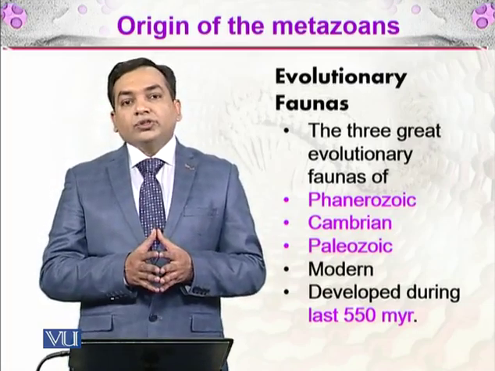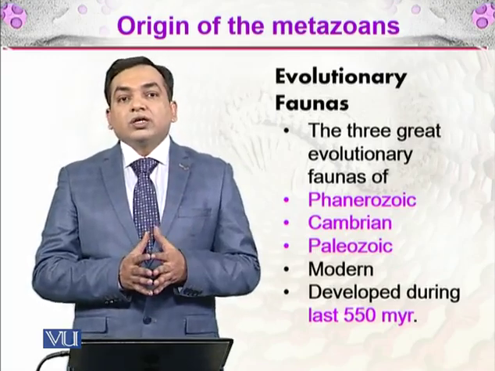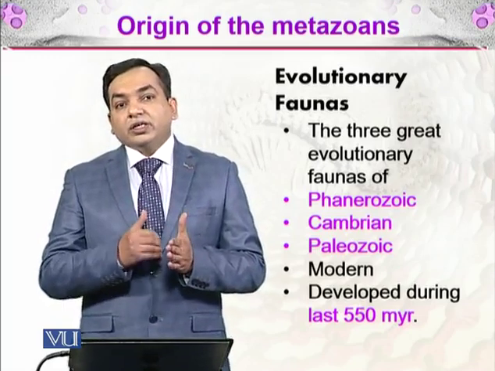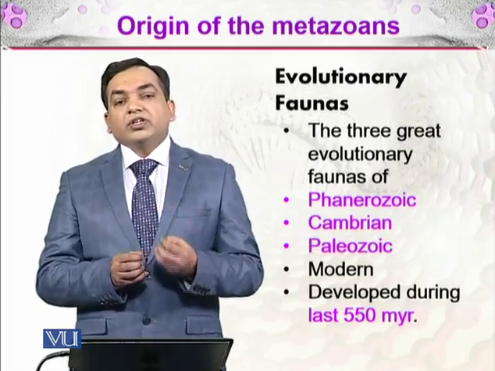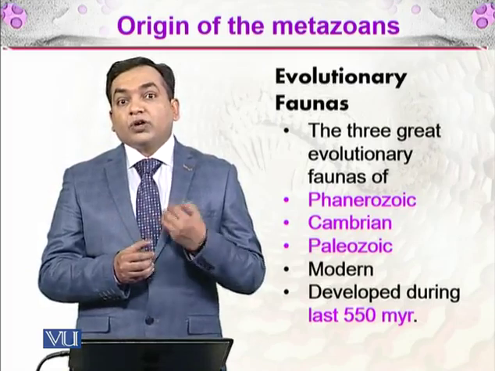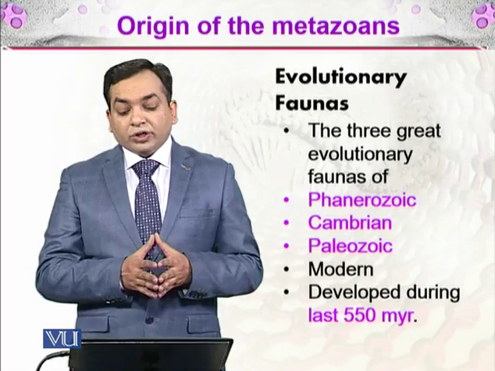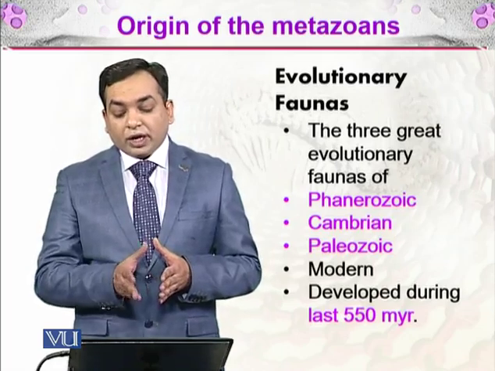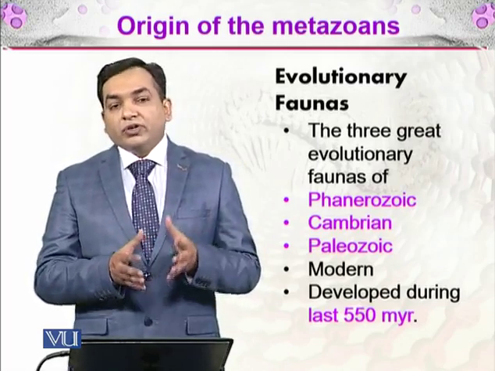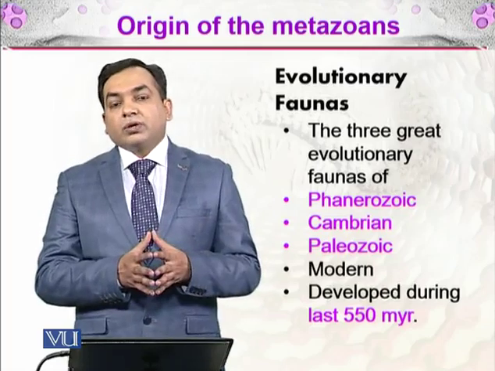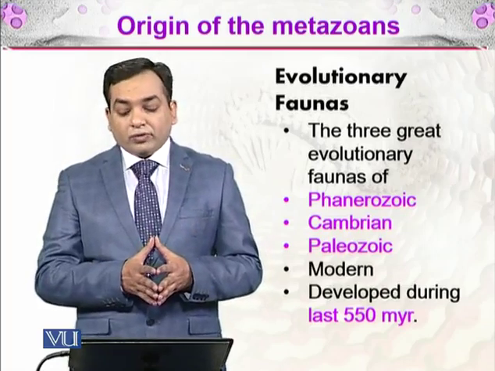And the evolutionary fauna are the animals which were growing during the last 600 million years. In the evolutionary fauna, there are the 3 main periods in which these metazoans were flourishing. They were evolving very rapidly. And the 3 great evolutionary faunas of Phanerozoic, Cambrian, and Paleozoic. And the 4th one is of today, the modern one, in which we have the rapidly increasing number of species of today, which is called modern fauna.